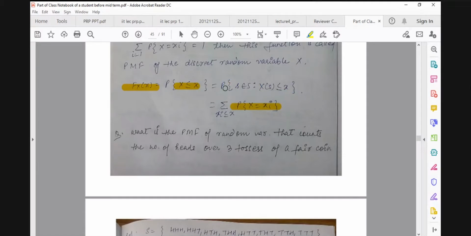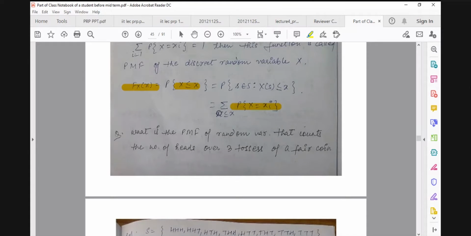And we know that here, because it's a discrete kind of random variable, all the sample points correspond to some real number. And these are actually mutually exclusive. Generally, we take this in the case of what we call a discrete random variable.